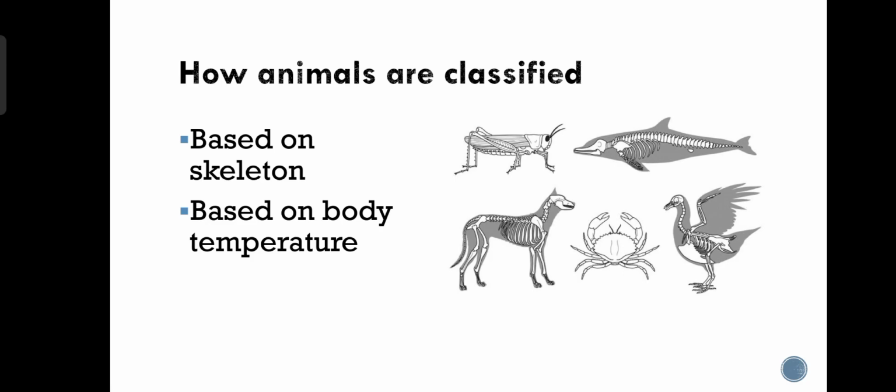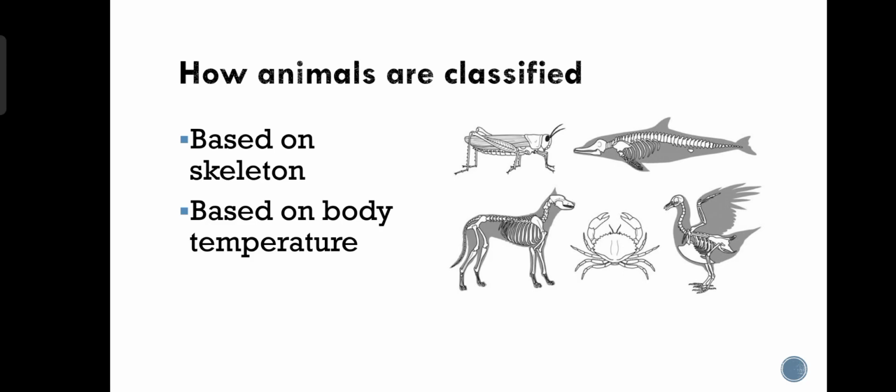If the animals you are studying have some common features, you can place those animals in one group. ठीक है? अगर आप animals को study कर रहे हो, let's say you have 5 to 6 animals, and out of those 5 to 6 animals, 3 or 4 animals have the same features. तो आप उन 3 to 4 animals को एक ग्रुप में रख दोगे, और जो रिमेनिंग 2 to 3 animals होंगे उनको आप सेपरेट ग्रुप में रख दोगे. ठीक है? So this is how we group animals and how we study animals.